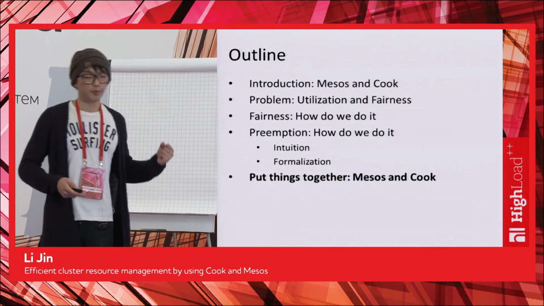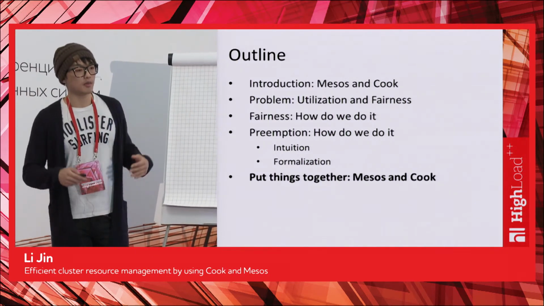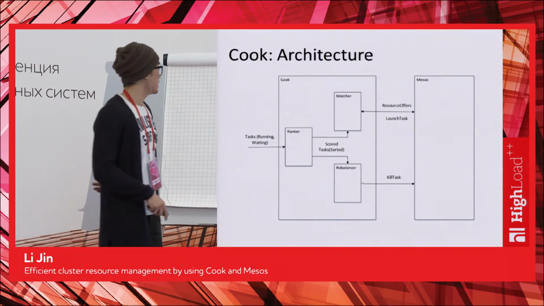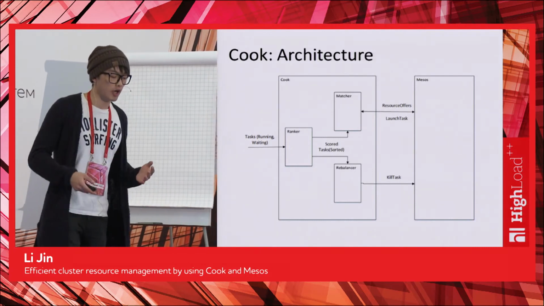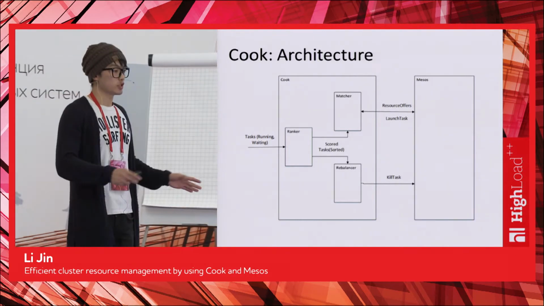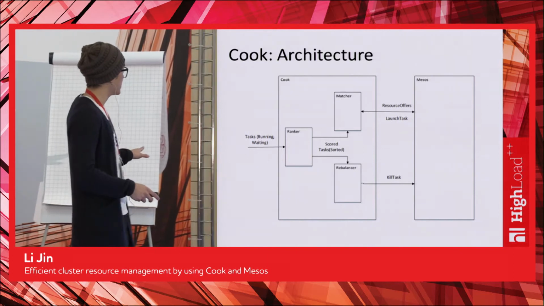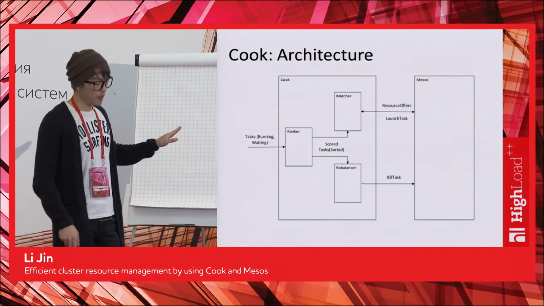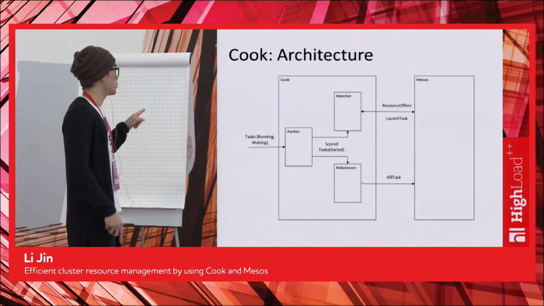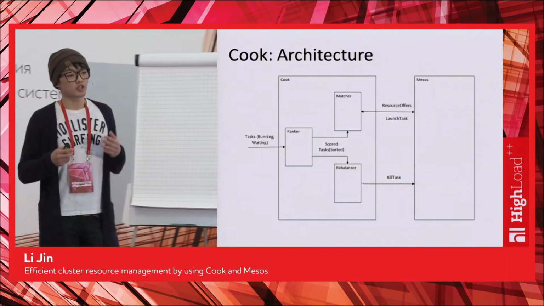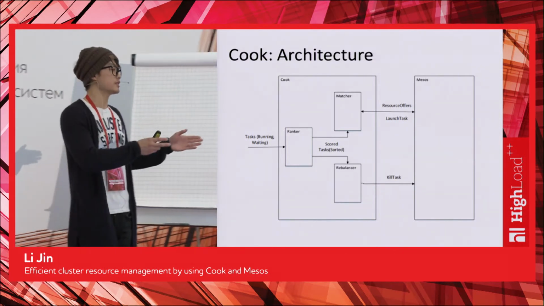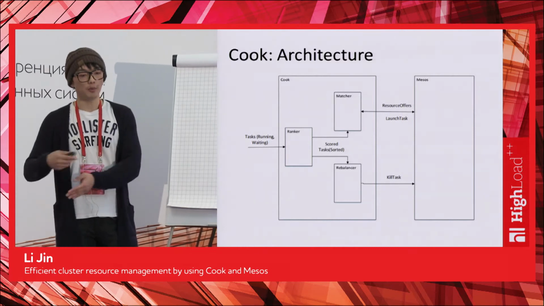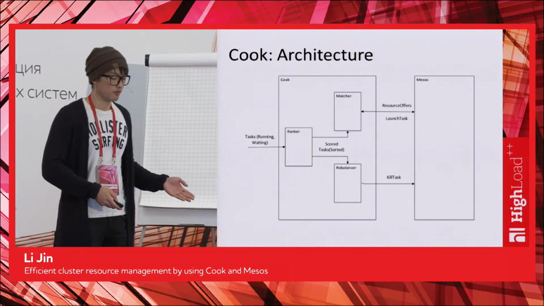Let's see how we put it back together into Cook and Mesos into our system. So here is an architecture of Cook and Mesos. Mesos we just treat as a black box. And on the left side, there's Cook. And Cook has mostly 3 components. The first component is called ranker. The function of ranker is to take the list of tasks running and waiting and calculate the score for them and output them in a sorted order by their score.